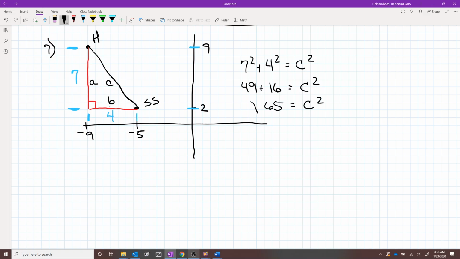And if you find the square root of both sides of this, 8.1 is equal to C. And the question was to the nearest unit, the distance. So that's going to be 8 units.